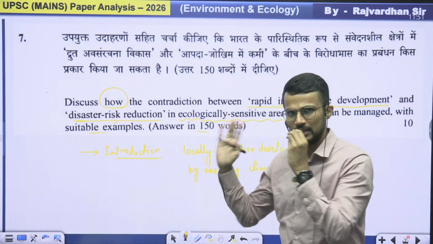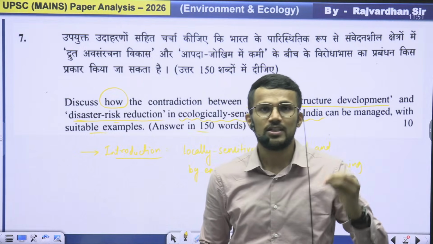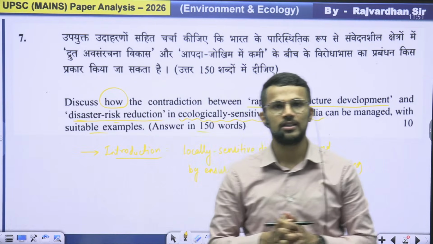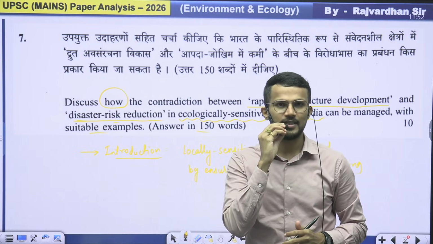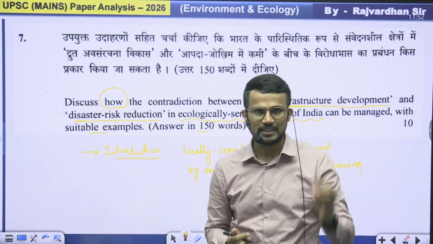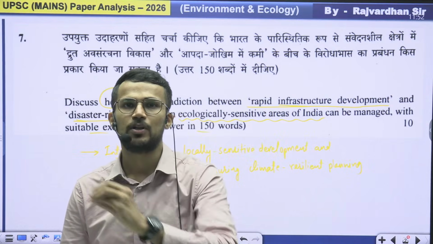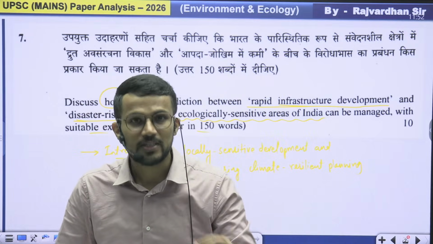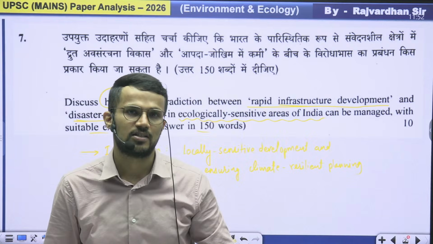What we need is that kind of infrastructure development which is as per local needs. You must have heard about the Char Dham road project. In the Char Dham road project, they say that the road infrastructure technique used for plain areas is being used for the development of roads in mountainous or hilly areas. Now, obviously, if that kind of technique is being used, it will increase the disaster risk.